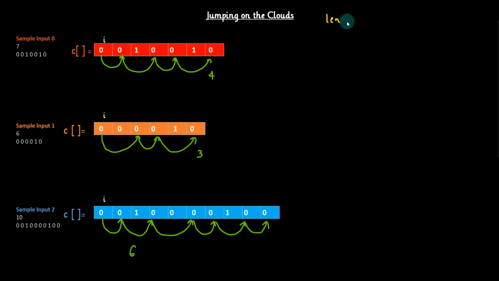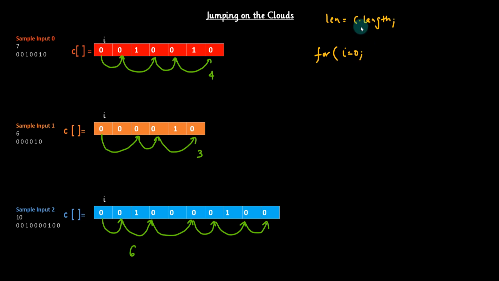First I have taken one variable, len, which will hold the length of the input array. So you can say the array is c, then c dot length. So it will hold the array length. The logic will be, we'll take one for loop. Why will we take this for loop, guys? Because you need to traverse the complete array. So in that, I starts from 0. Guys, I am not writing any data type here. That I will do in the coding section. This is the general pseudocode, or you can say the algorithm, which is independent of any programming language.